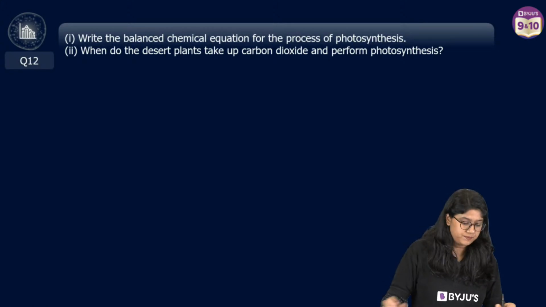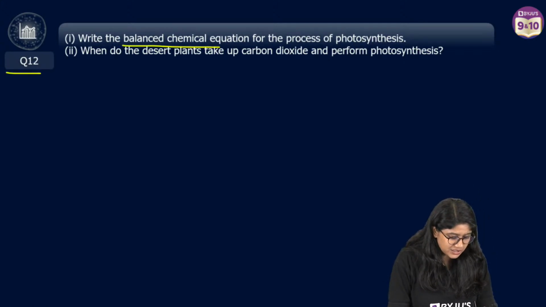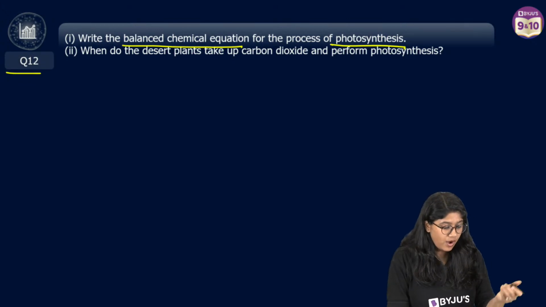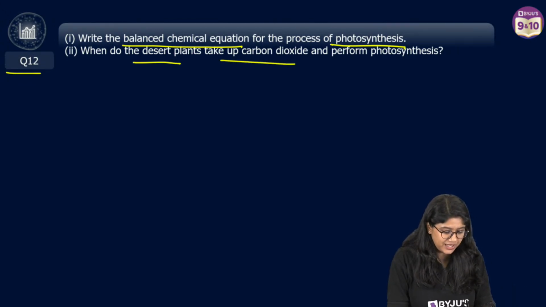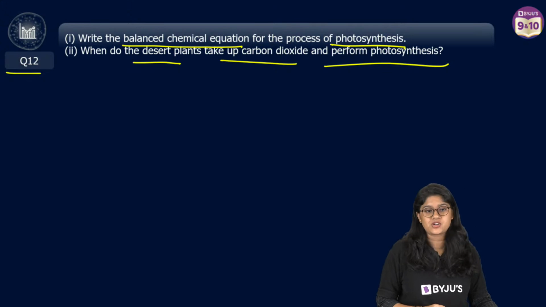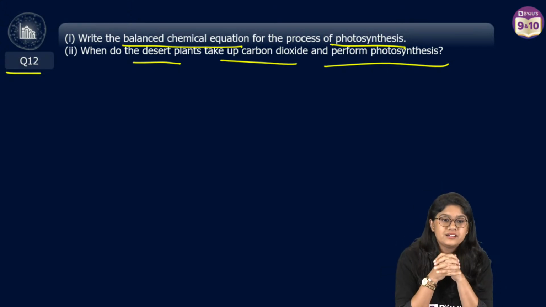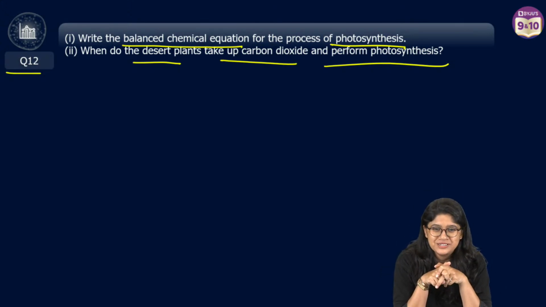Question number 12. Write the balanced equation of the process of photosynthesis. When do desert plants take up carbon dioxide and perform photosynthesis? Very interesting question. Okay, everyone, quickly, jaldi say.